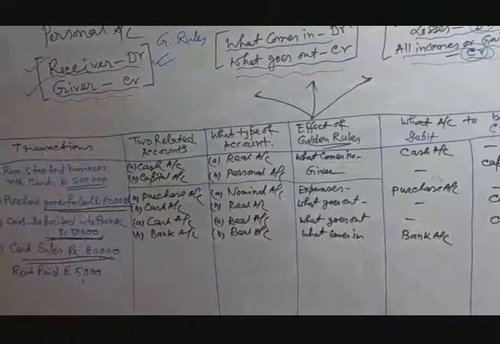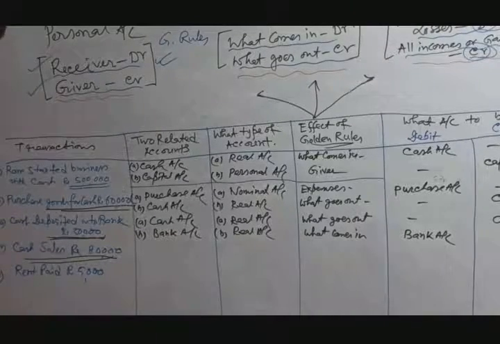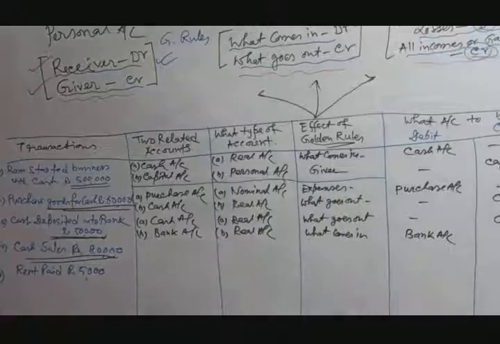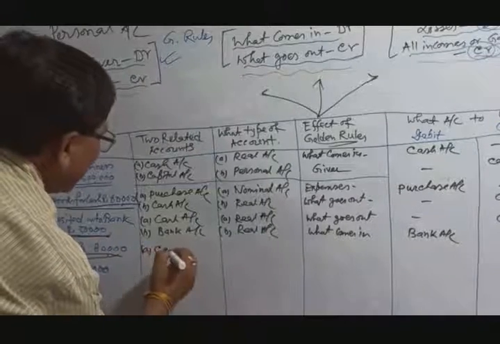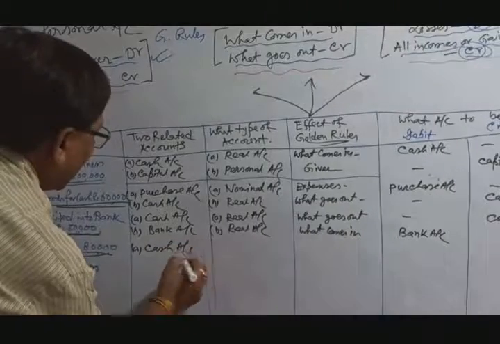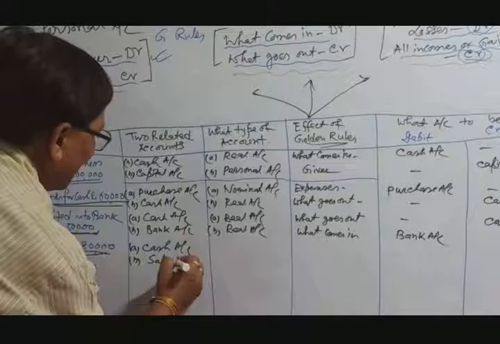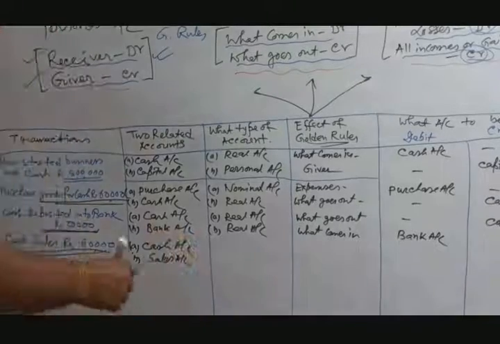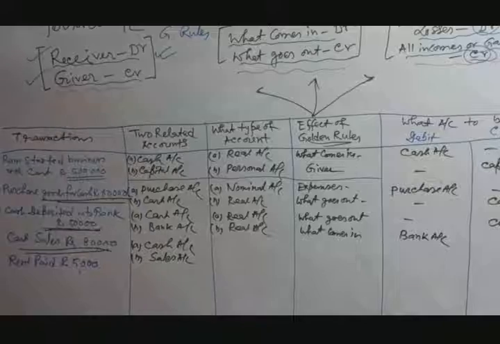Okay. Now next, cash sales, rupees 80,000. This is the transaction. Your two accounts are opened: one is the cash account and another is the sales account. Sales account, but not goods account. Some books record it as goods account, which is also accepted but technically wrong.